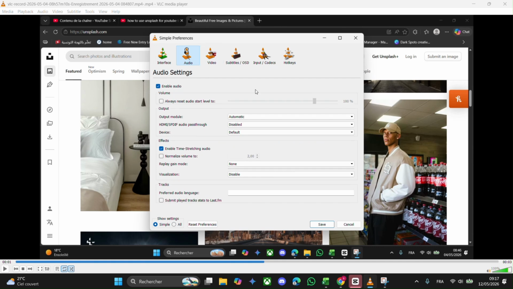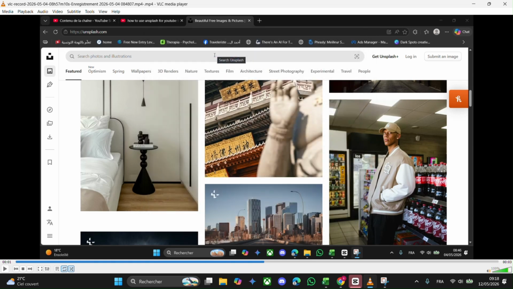For audio, find Output mode, making sure it's automatic. And for HDMI, disable audio pass-through. And click on Save, and this should fix your problem.